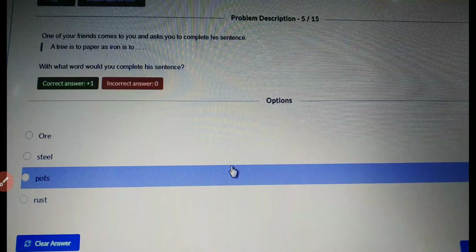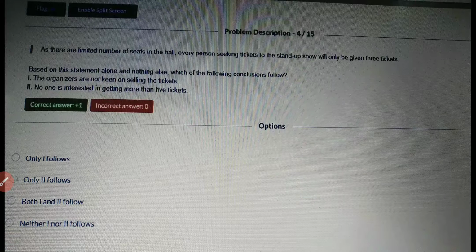And as there are a limited number of seats in the hall, every person seeking tickets to the stand-up show will only be given 3 tickets. Based on this statement alone and nothing else, which of the following conclusions follow? The organizers are not keen on selling the tickets. No one is interested in getting more than 5 tickets. So you need to answer this one as well. So these kinds of questions are asked.